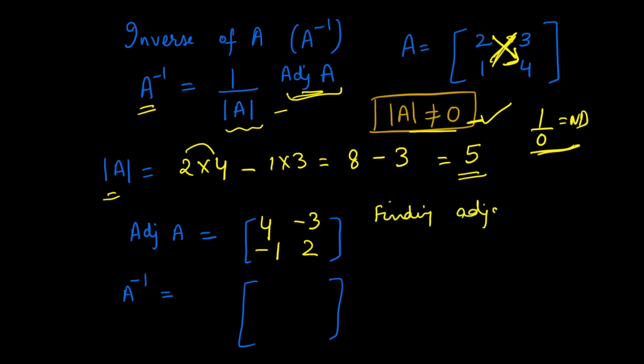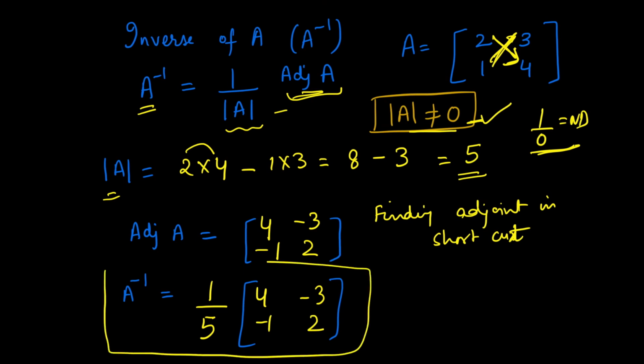You don't have to solve it. This is always applicable for a 2 by 2 matrix. Okay, and then the inverse is 1 divided by the determinant of A, which is 5, and this is the adjoint, which is 4, minus 3, minus 1 and 2. That's it. This is how you find the inverse of matrix A.